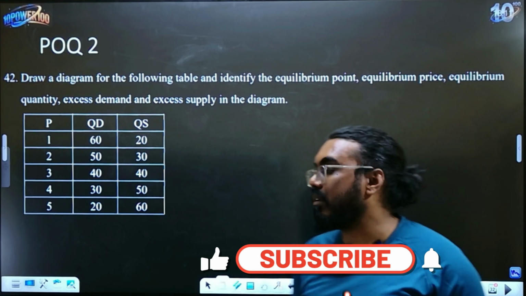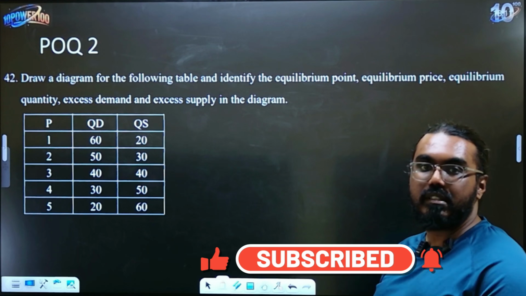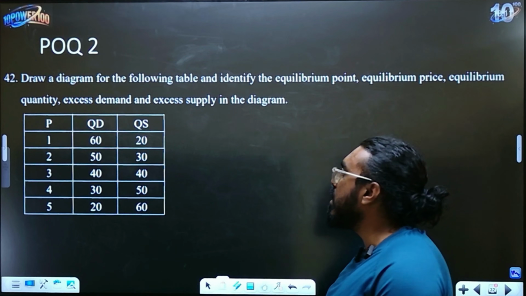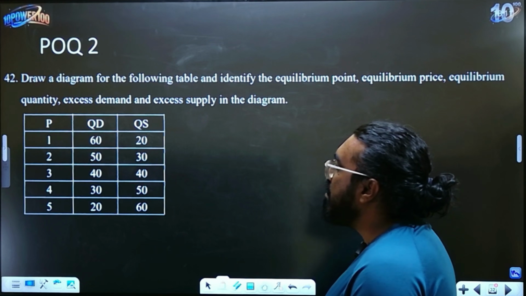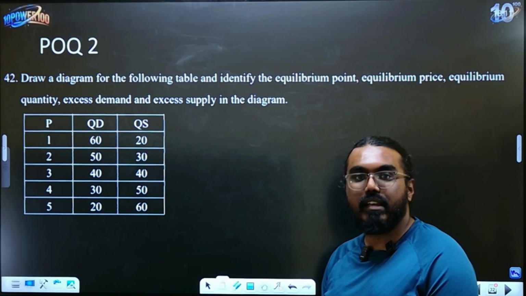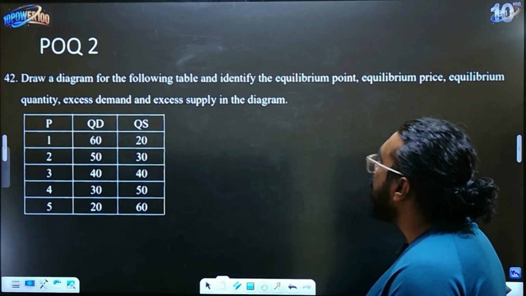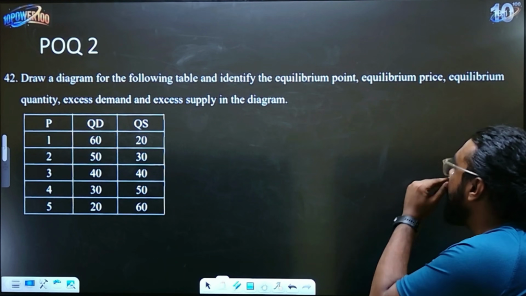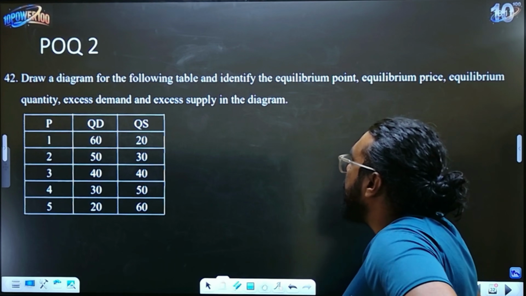The next one is about a graph, right? So this is also a very important question. Last year in your first paper, they had asked a similar question like this in PUC itself. Anybody who does not know economics can also easily identify the answer to this question. So basically, they are saying draw a diagram for the following table and identify the equilibrium point, equilibrium price, equilibrium quantity, excess demand and excess supply in the diagram.